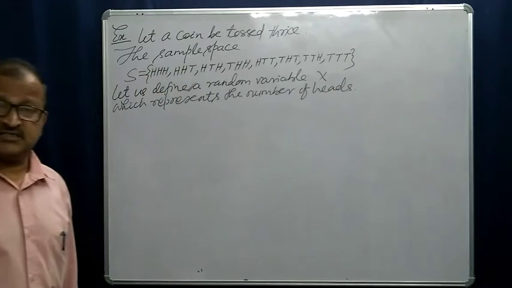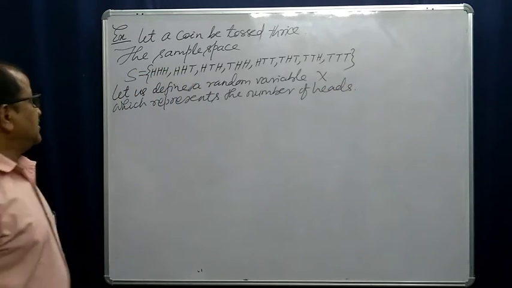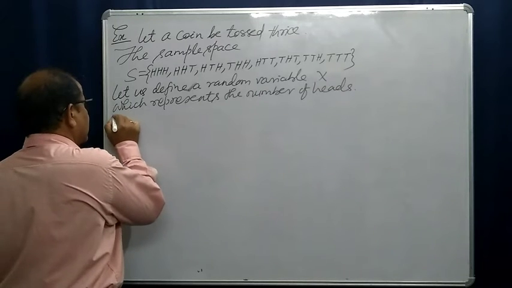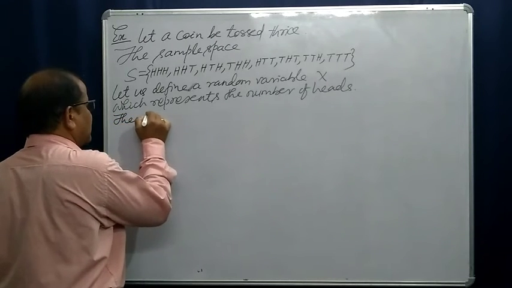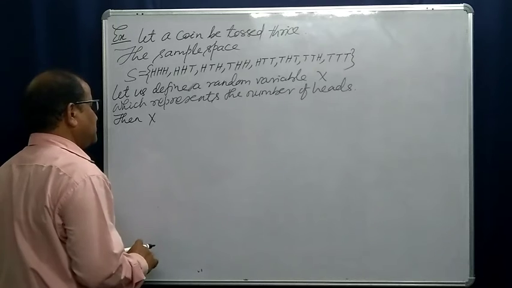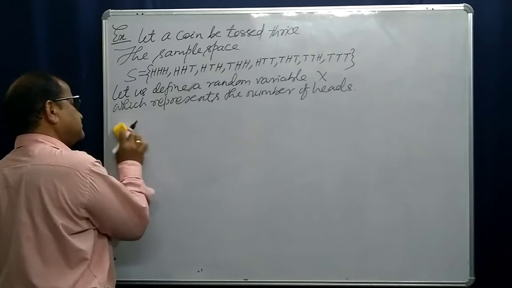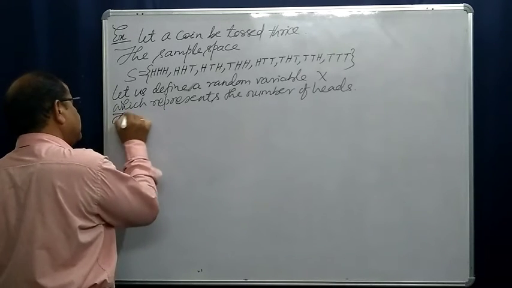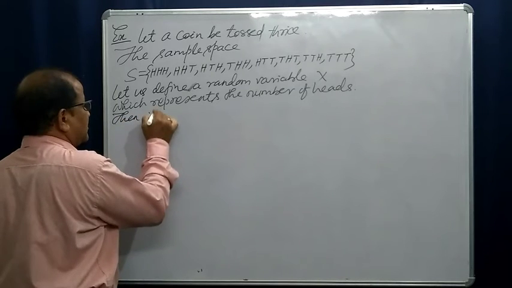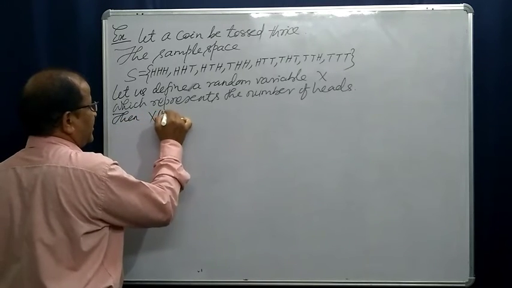Number of heads. Then X, what are the possible outcomes then? X of head, head, head